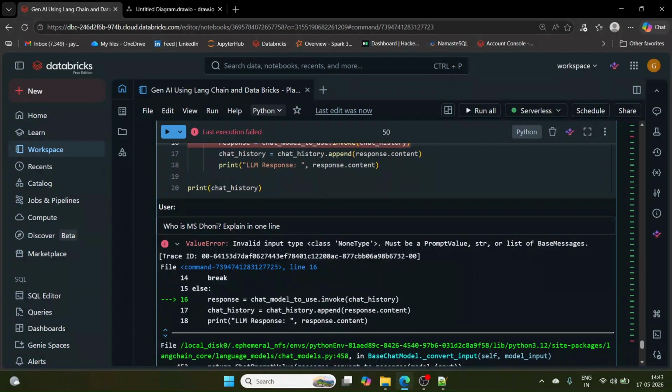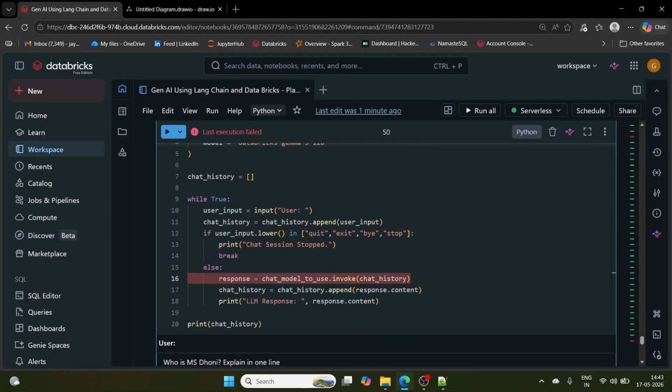So what I'll have to do is put the user input over here, and the LLM has chat history.